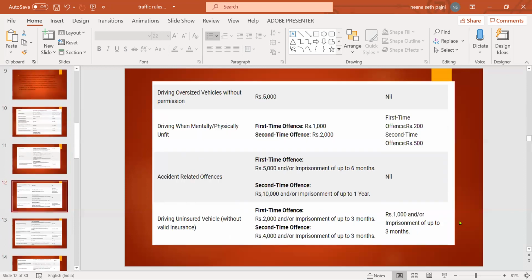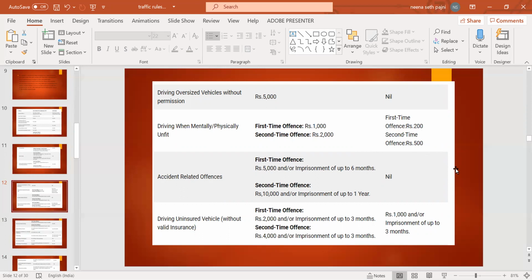2 years. Driving an oversized vehicle without permission, there was no fine. Now it is 5,000. Driving when mentally or physically unfit, first time. Earlier it was, for a first time offense, 200 was punished. Now it is 1,000. For the second time, 500 was punished. Now it is rupees 2,000.